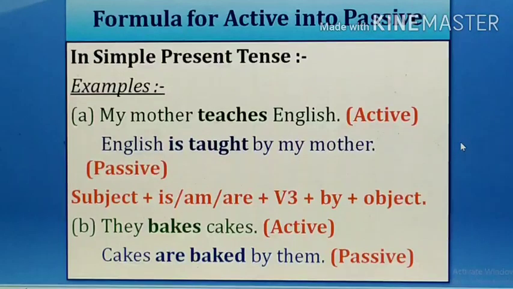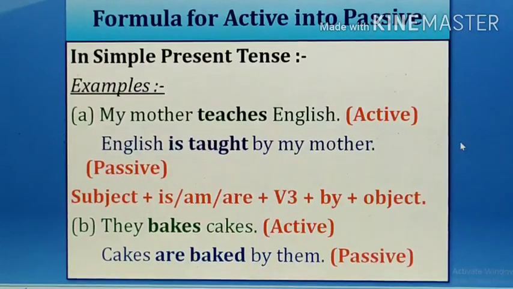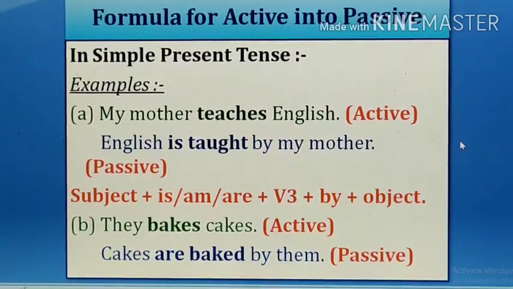I told you in the previous class that an auxiliary is used in the passive. So I will use the auxiliary according to the verb. Here the verb is in the simple present, so the auxiliary verb is used here. By is very compulsory, and the V3 form of the action verb. In all the tenses, V3 is compulsory, and the auxiliary according to the subject.